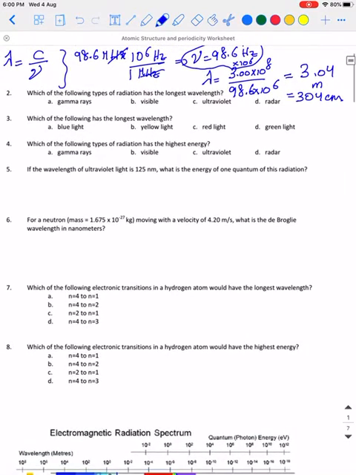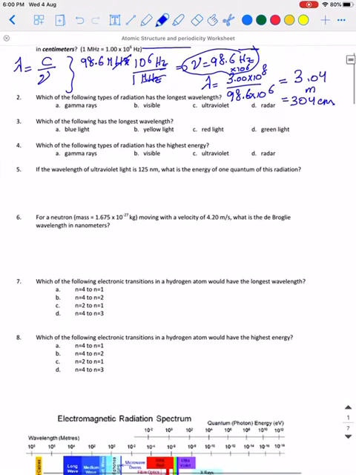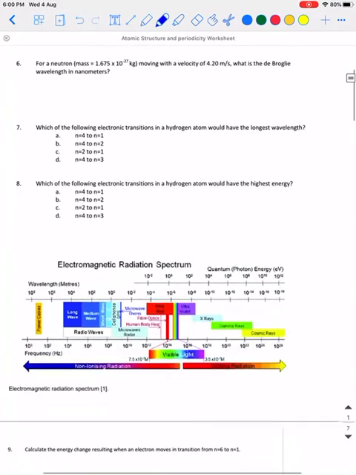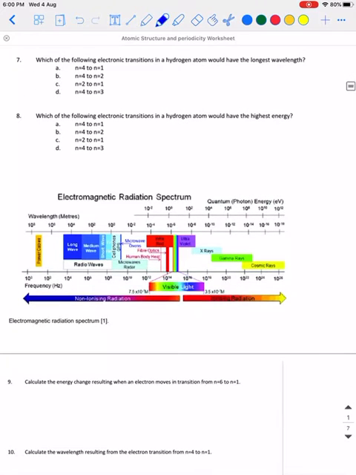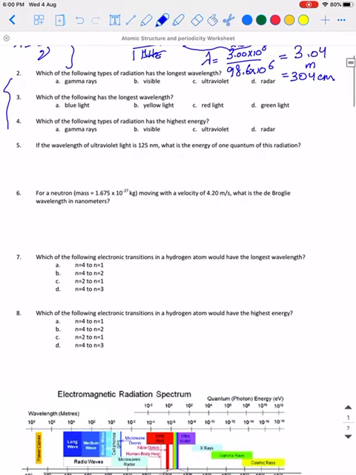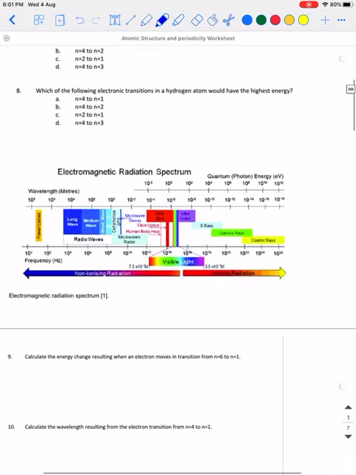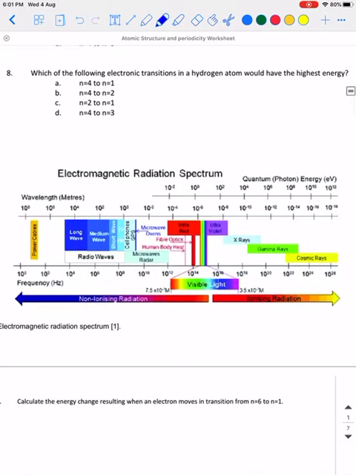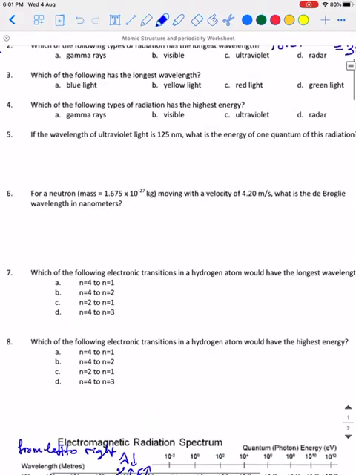Number 2, which of the following types of radiation has the longest wavelength? In reality, number 2, 3, 4 are related to the electromagnetic radiation spectrum. So let me answer the questions referring to the spectrum. In this spectrum, going from left to right, we see that the lambda decreases, the frequency increases, correspondingly energy increases. So which of the following types has the longest wavelength?